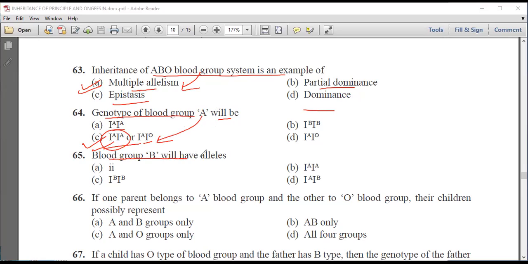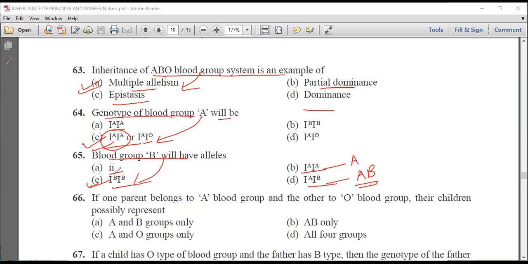Blood group of B will be I, IA, IB, or AB. We know that C will be the blood group of B because this will be blood group of A and this will be blood group of AB.